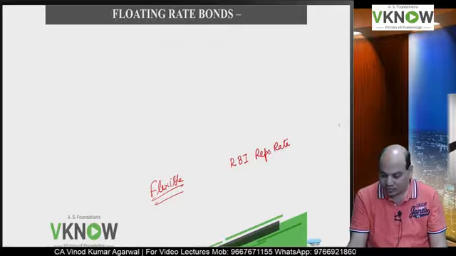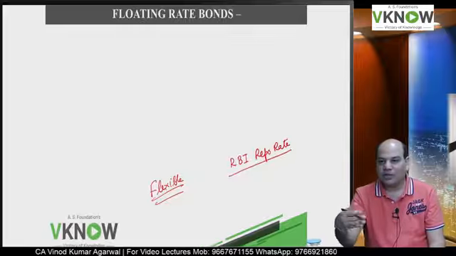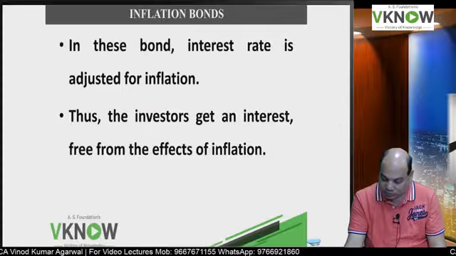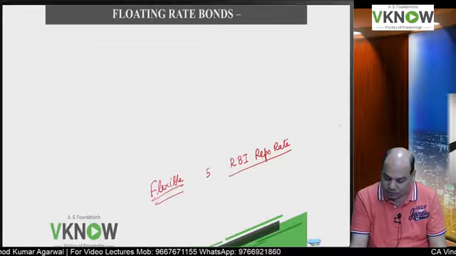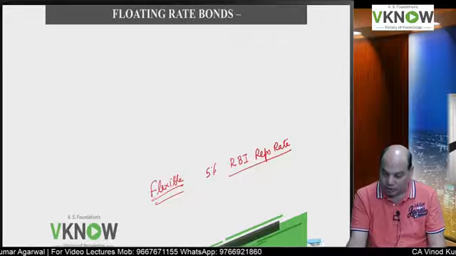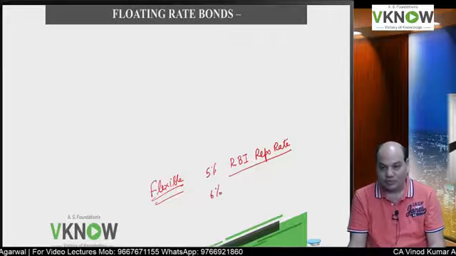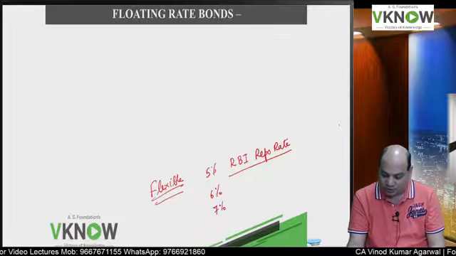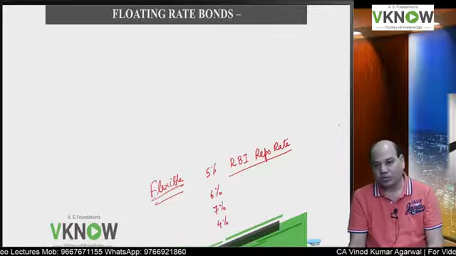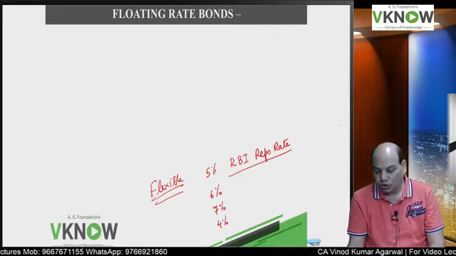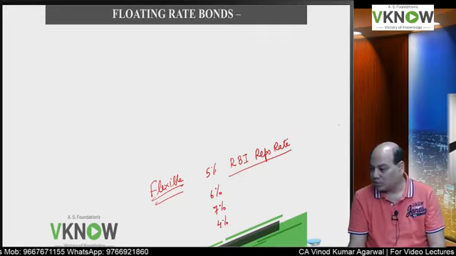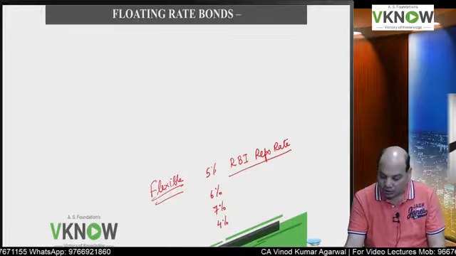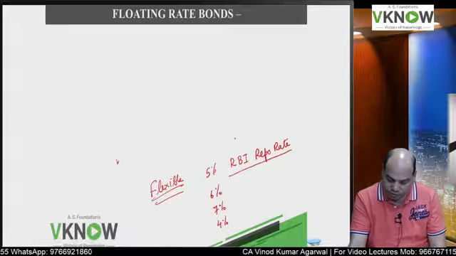Okay. As you know, RBI will revise the repo rate every quarter. So if the repo rate is 5%, then in that quarter you pay 5%. If the repo rate is 6% in the next quarter, then you will pay 6%. If the repo rate is 7%, you pay 7%. If the repo rate is 4%, you pay 4%. That is called floating rate bonds. So many bonds in the markets are issued at a floating rate. Or another benchmark is LIBOR. Have you heard of LIBOR?